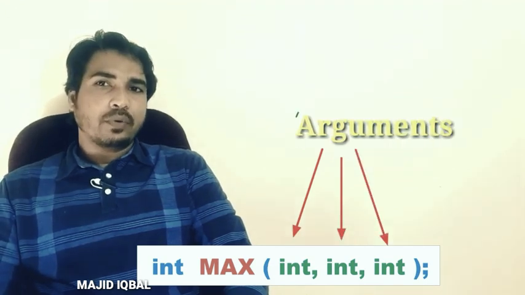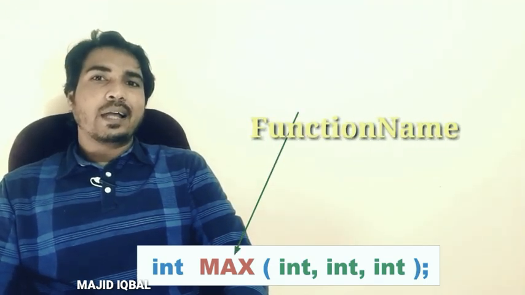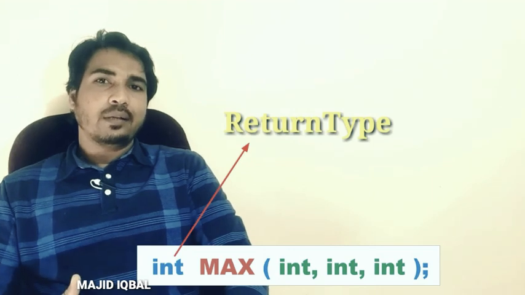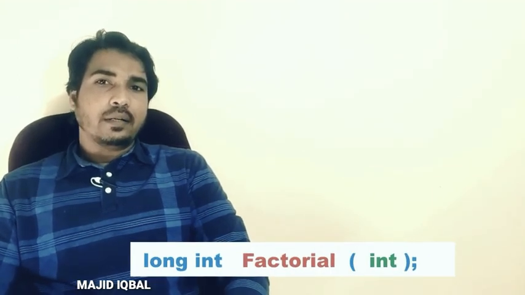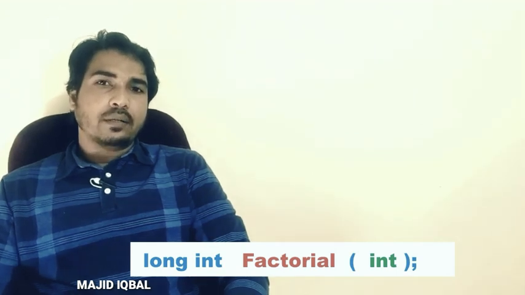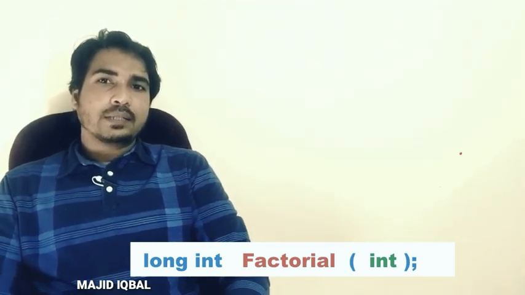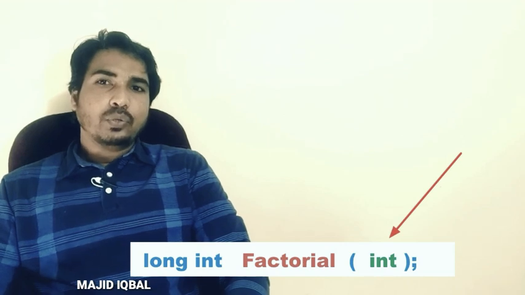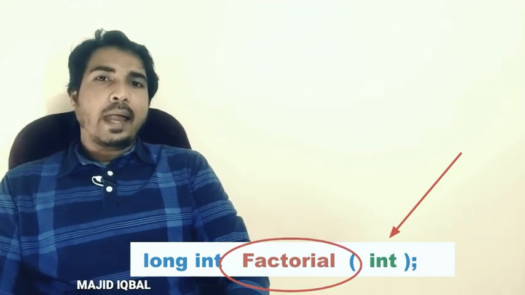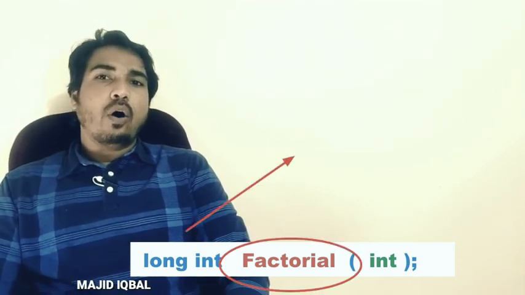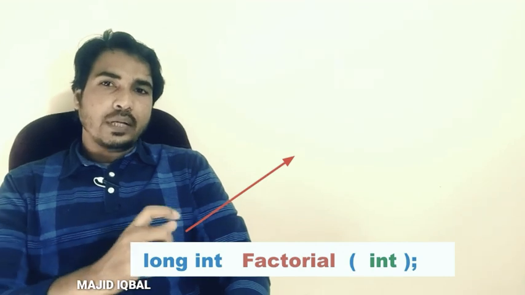In this example, we will pass three integer values to max function and it will return the larger integer of three numbers. Consider one more example, long int factorial of int. In this example, we will pass one integer value to the factorial function and it will return a long integer factorial of the given integer number.